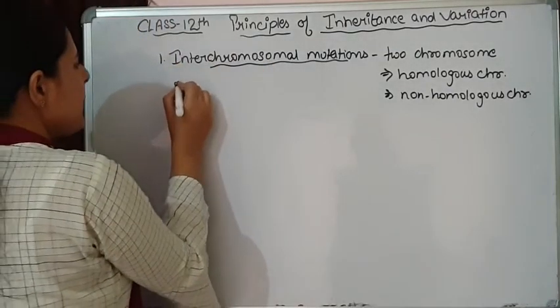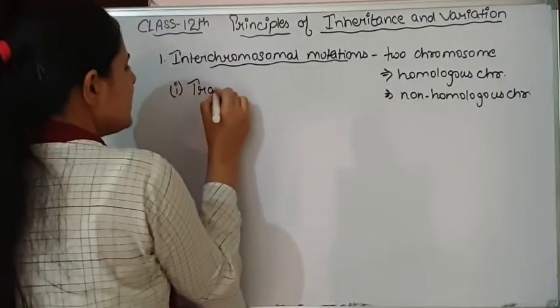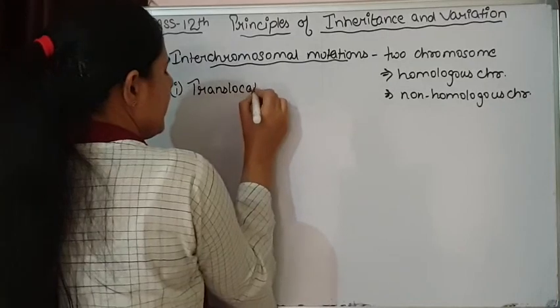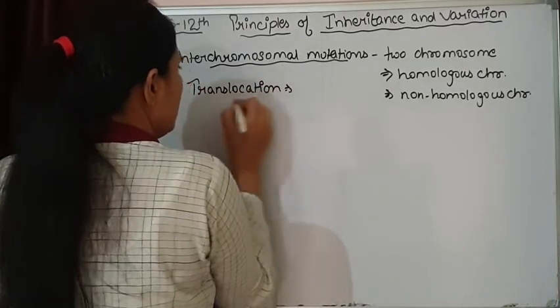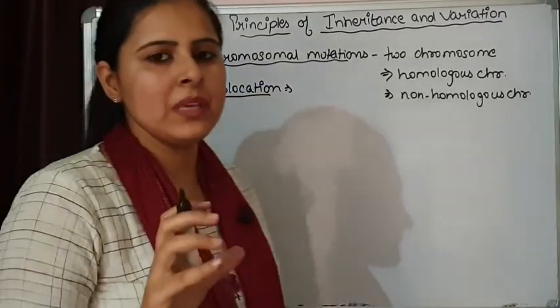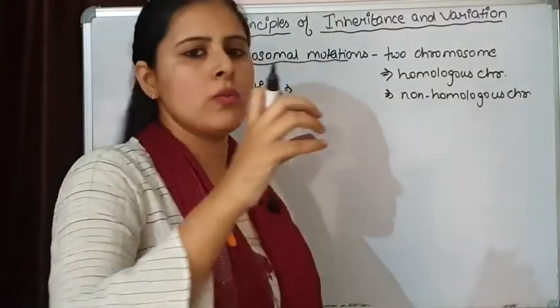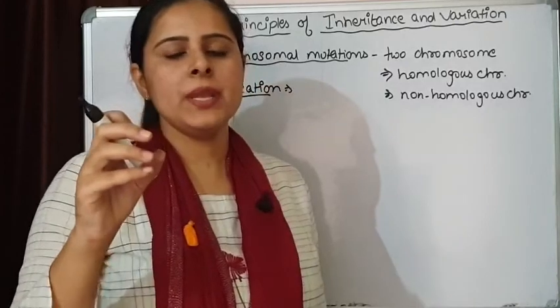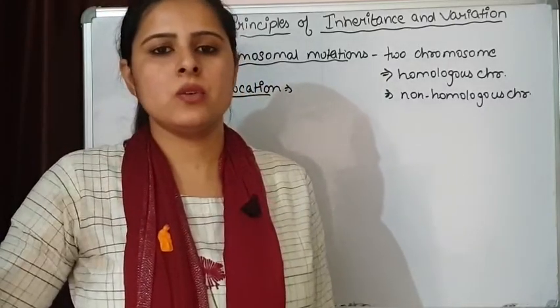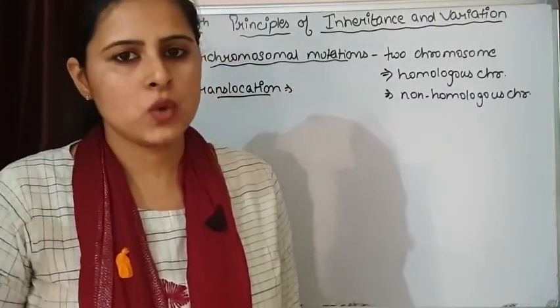The first type of interchromosomal mutation is translocation. Translocation simply means one segment of a chromosome is going to be removed and it is going to translocate onto another chromosome.